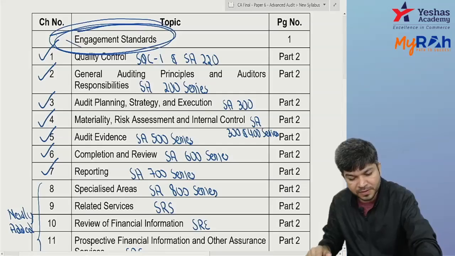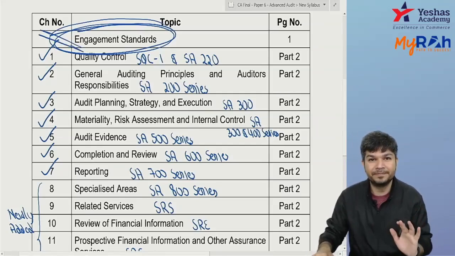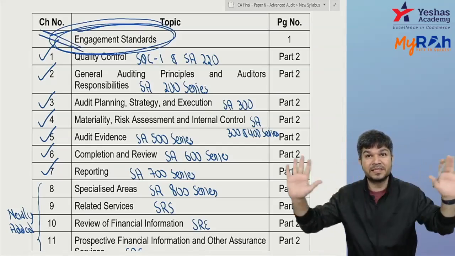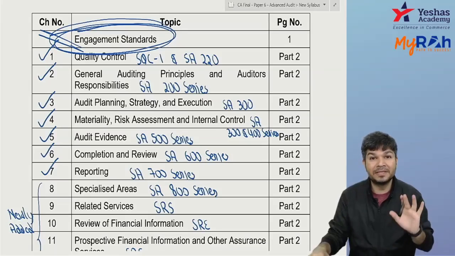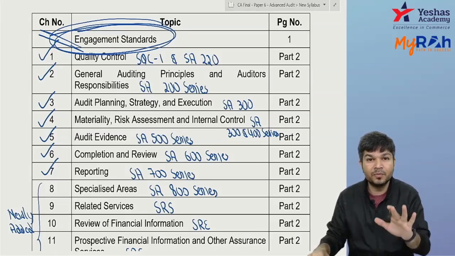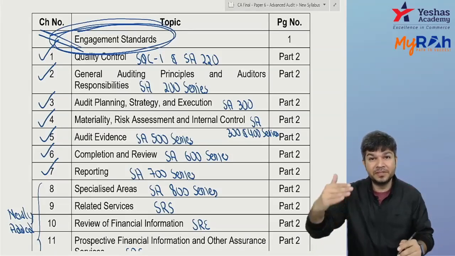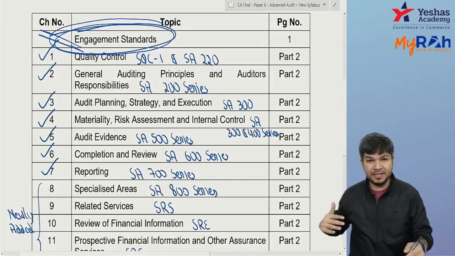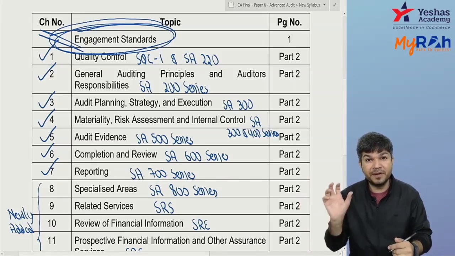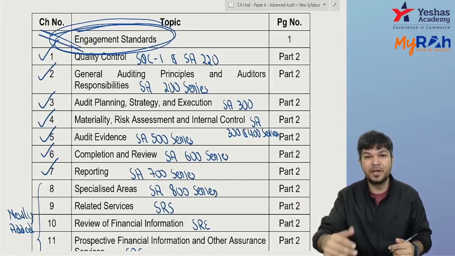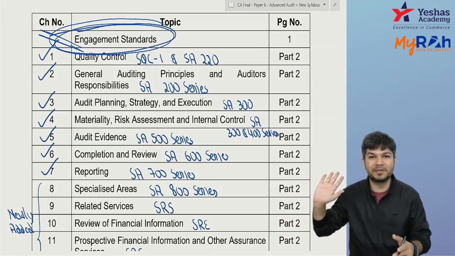First I'll do this, then I'll cover the extra things which are given under chapter 1 to 11 separately. We'll finish this, then we go to professional ethics, and then we do the remaining chapters, which are small ones. Engagement standard has 55 marks weightage. Professional ethics is around 16 marks, and the remaining is around 30 to 35 marks.